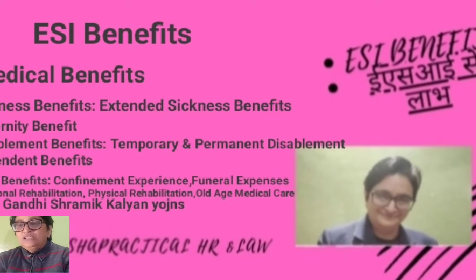The Rajiv Gandhi Shramik Kalyan Yojana was introduced on 1st April 2005. Under this scheme, an employment allowance is to be given to the insured person who has been a member of ESI for a minimum period of 3 years. If his factory is closed permanently, or retrenchment is there, then for the next 2 years, till that insured person is employed, 50% of his salary is to be paid to him as an employment allowance.